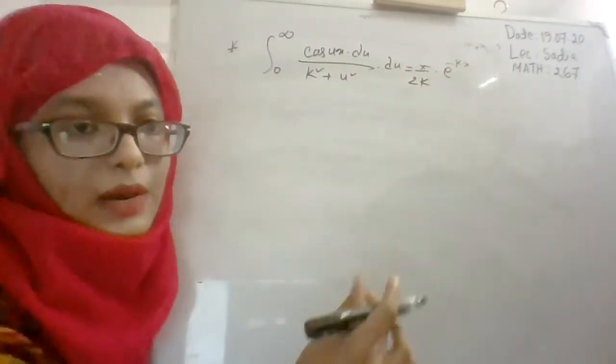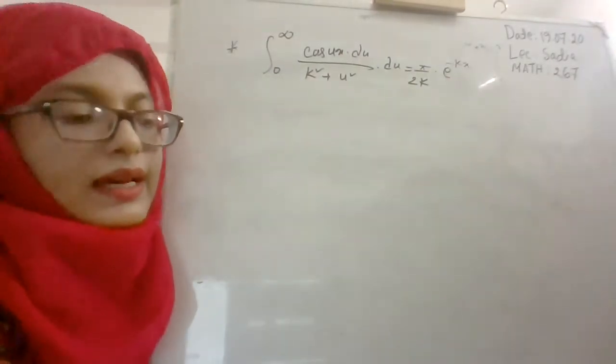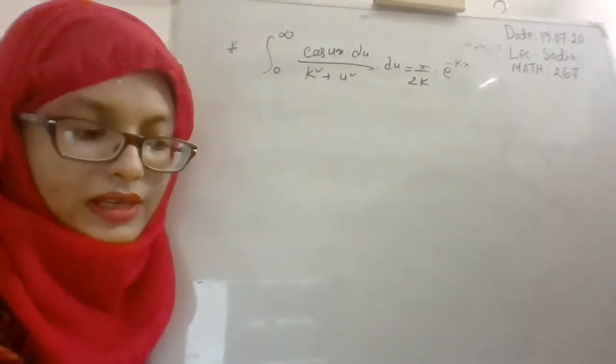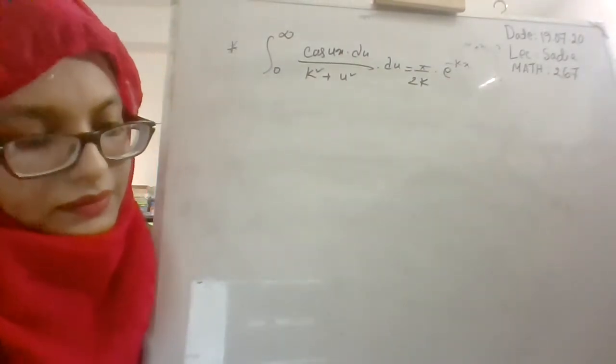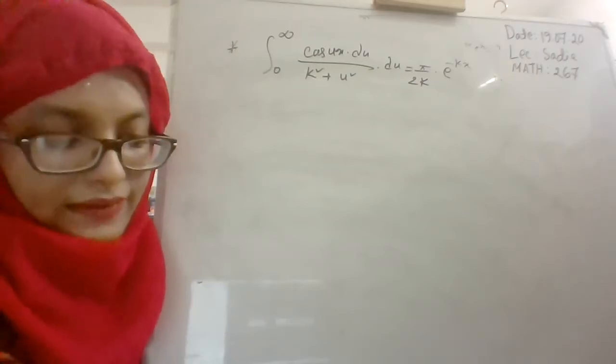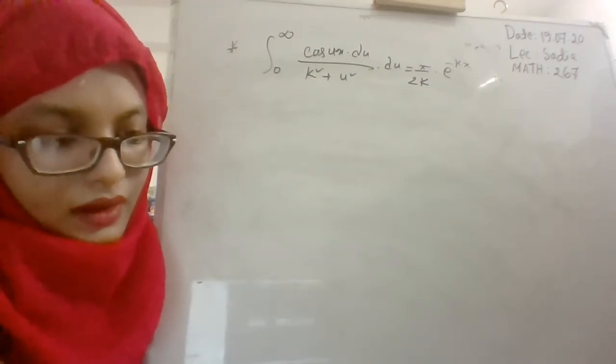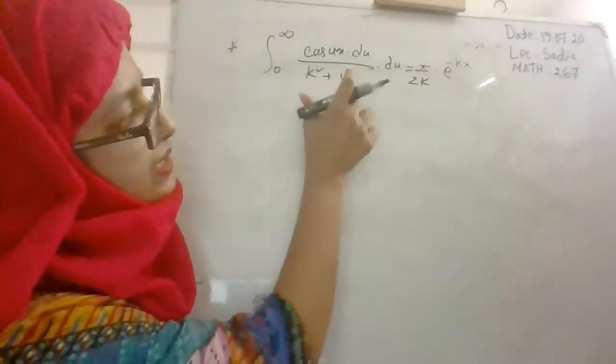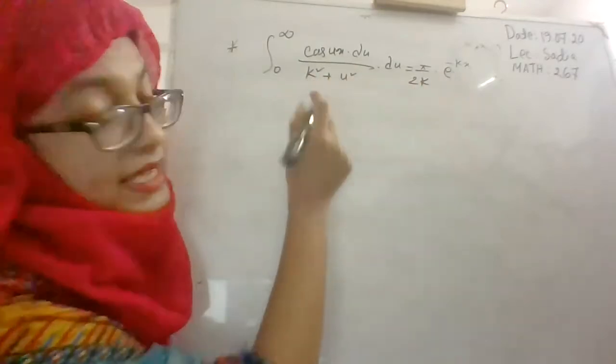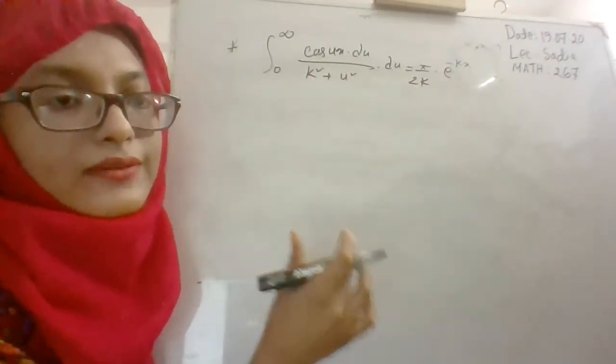Suppose you have to prove this by using Fourier integral for even function.